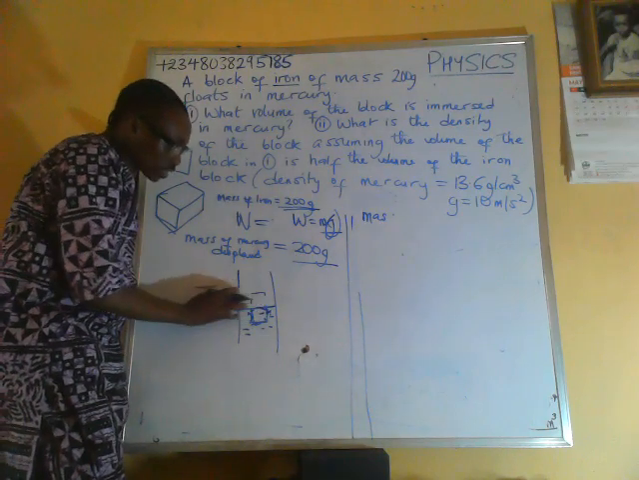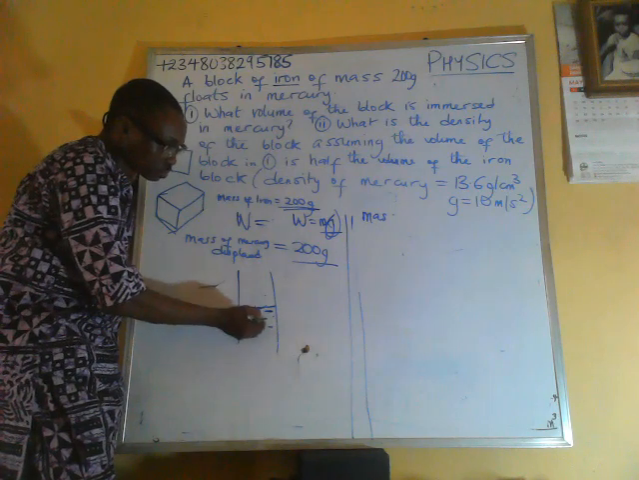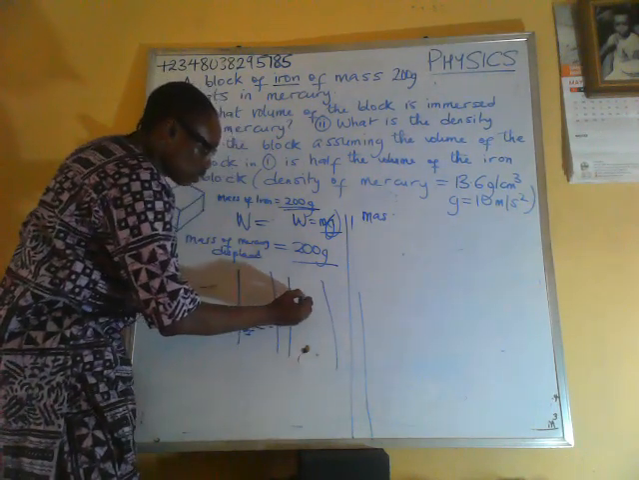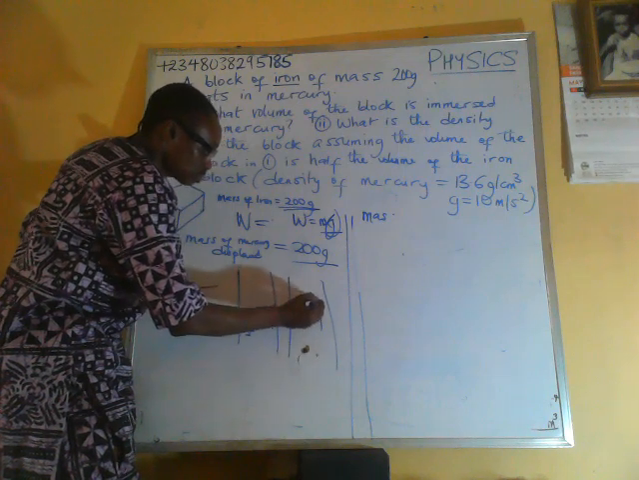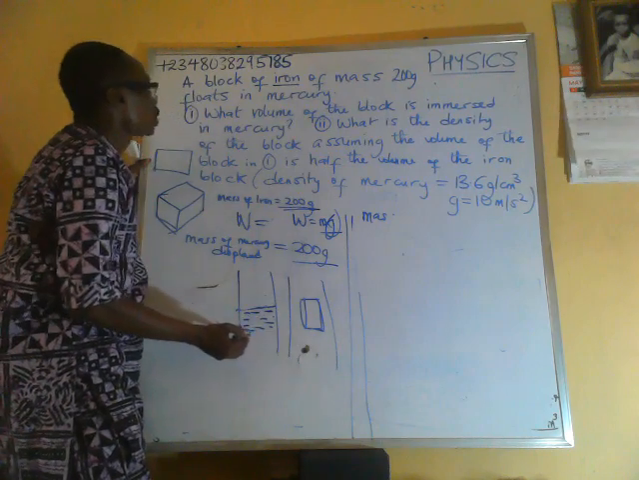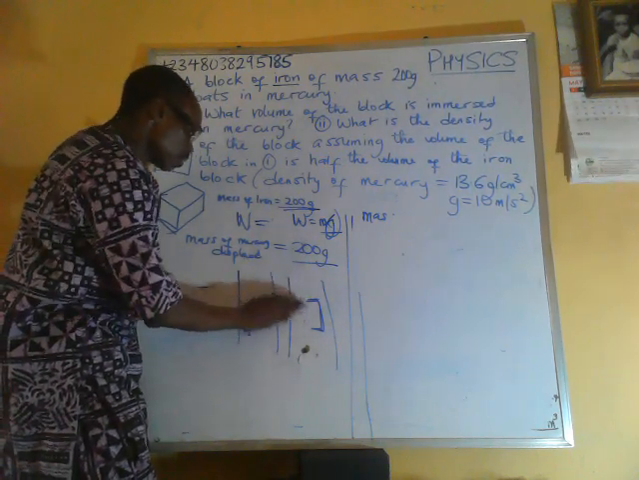Let me explain it further again. This is mercury in this container. At this point, you now bring in iron. You now bring in a block of iron. Insert a block of iron.